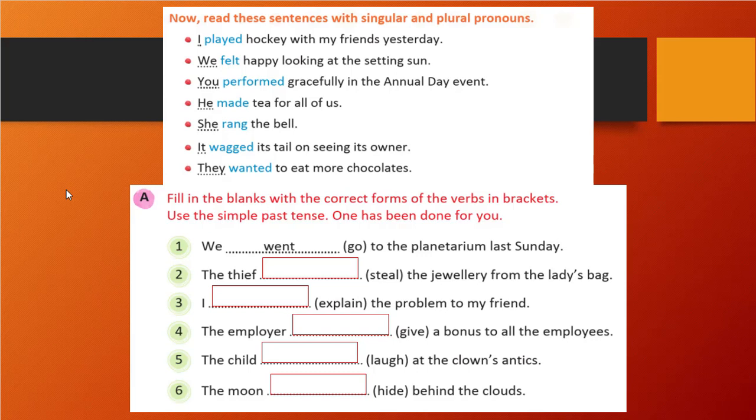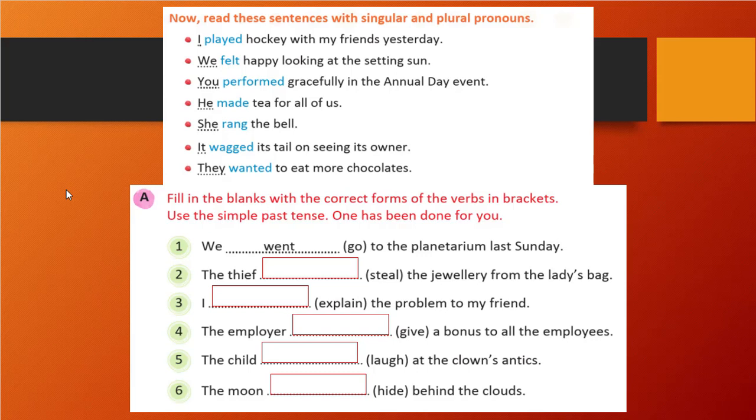While making simple past tense, we will write the verb in the simple past form, or second form of the verb. That is for sure. You need to fix this point in your mind. Okay, let's see exercise A. It says, fill in the blanks with the correct form of the verbs in brackets.